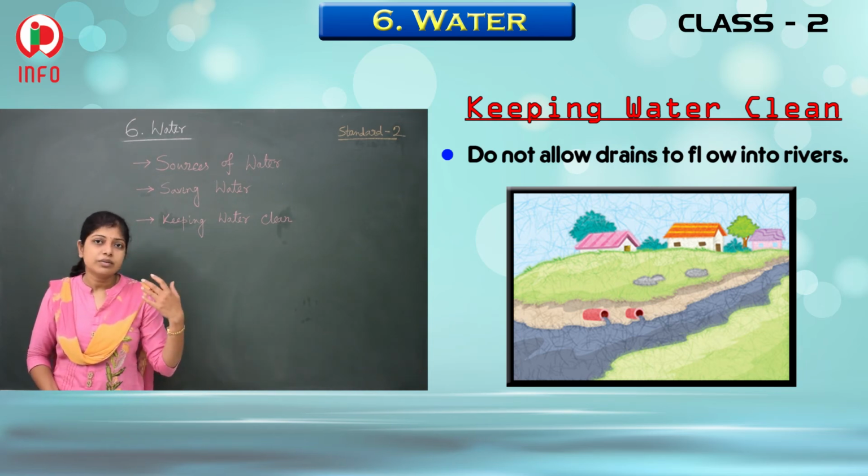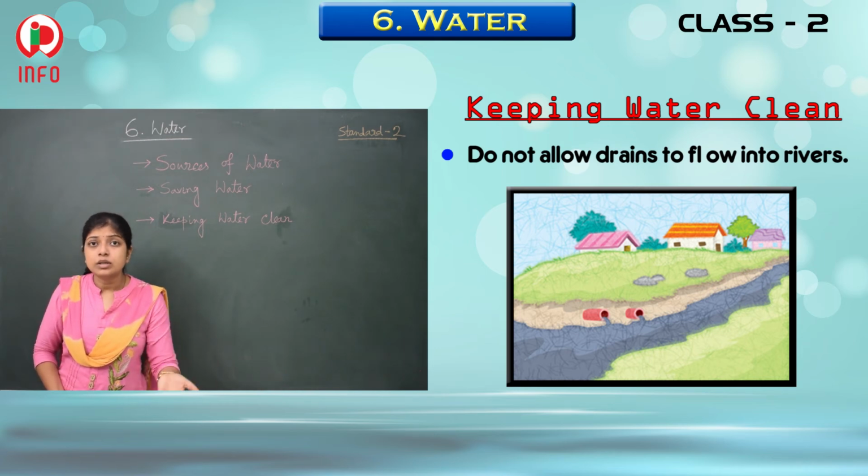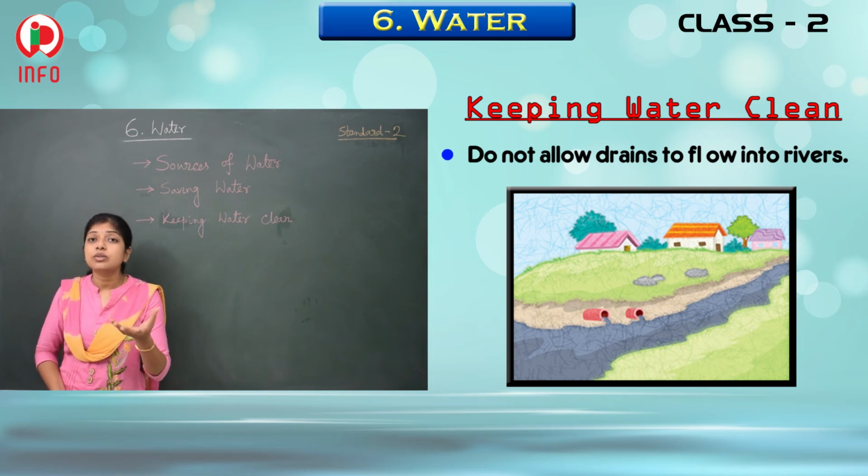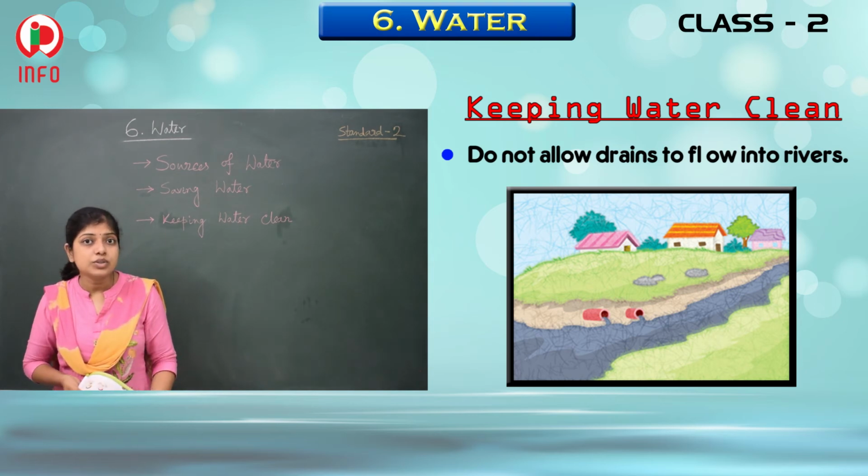Any river or any pond it may be, but it should not be done. In this way, the water in those reservoirs is being spoiled and polluted.